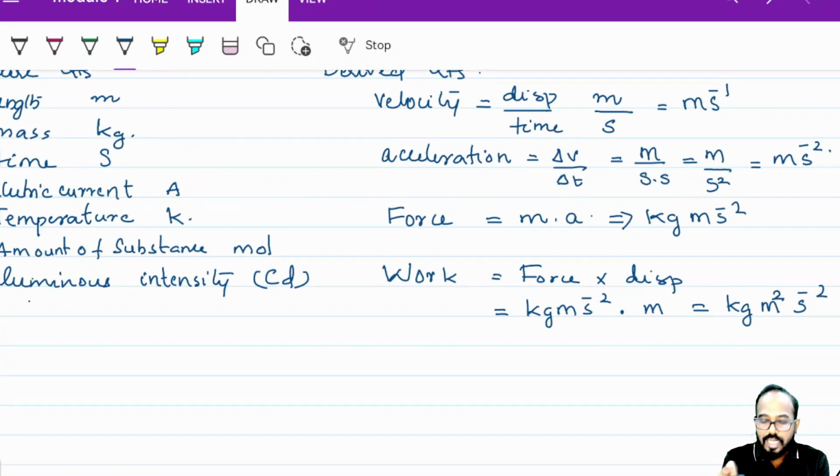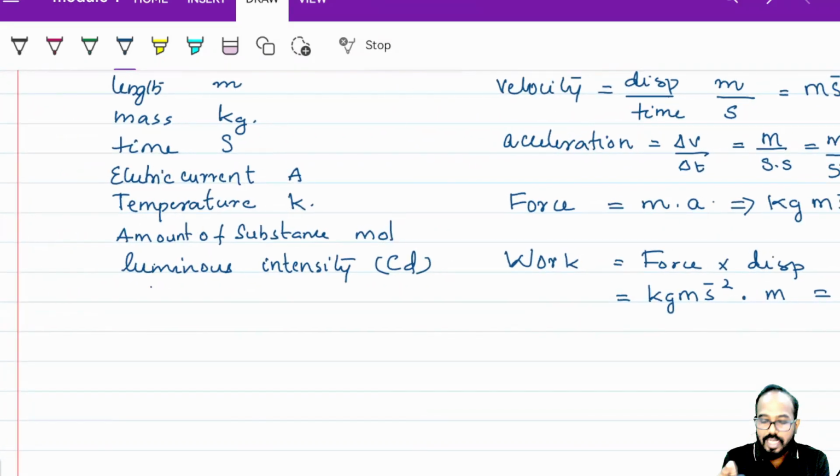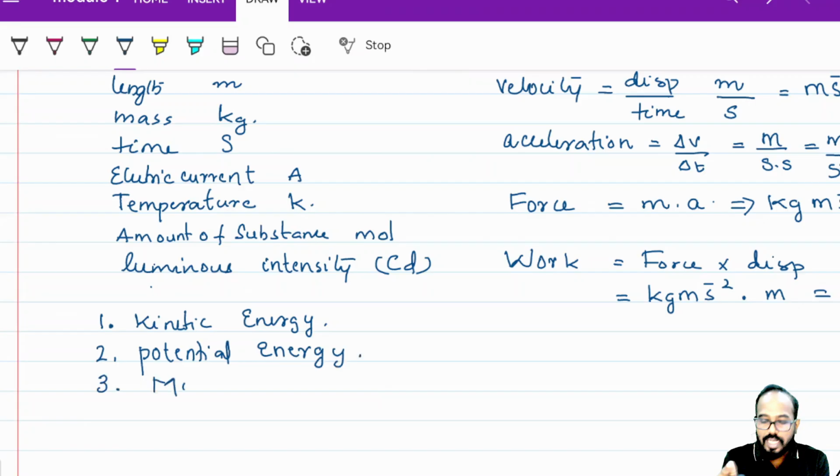Now you have cleared what is a base unit and base quantity, what is a derived unit and derived quantity. Understood? So you can try these questions. Try to find out the derived units for: first one, kinetic energy, potential energy, and third one, momentum.